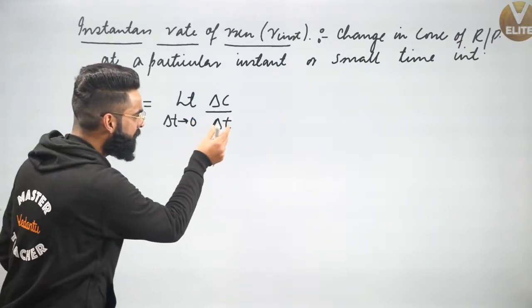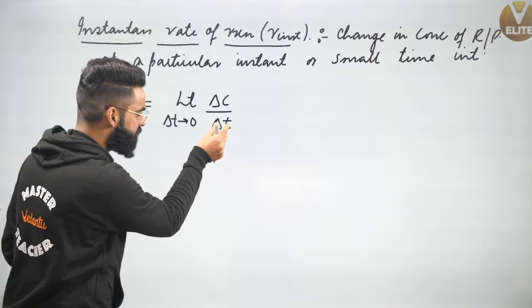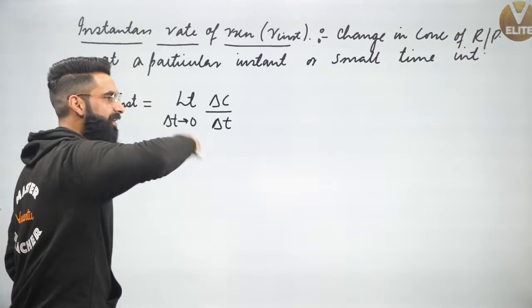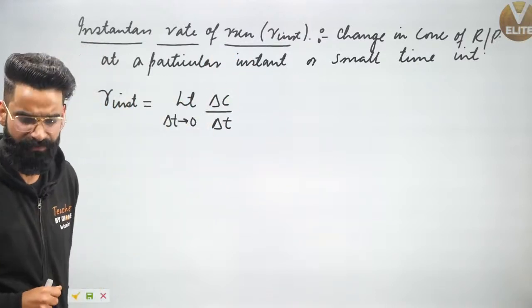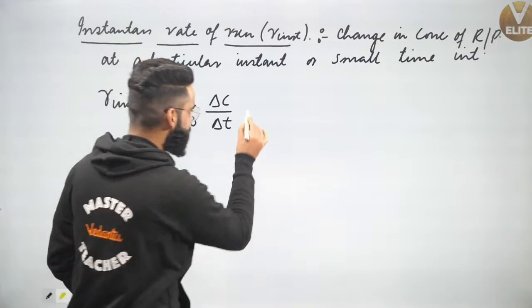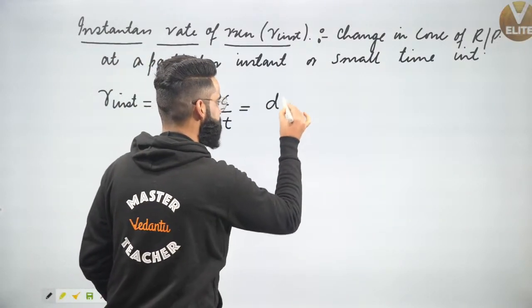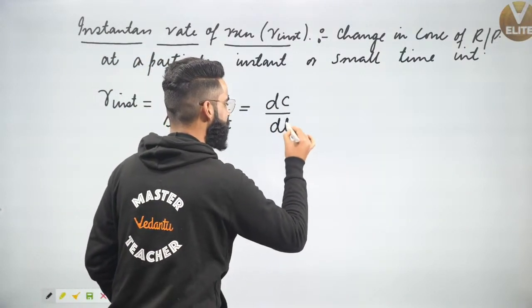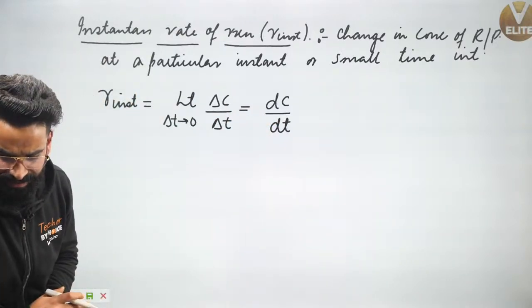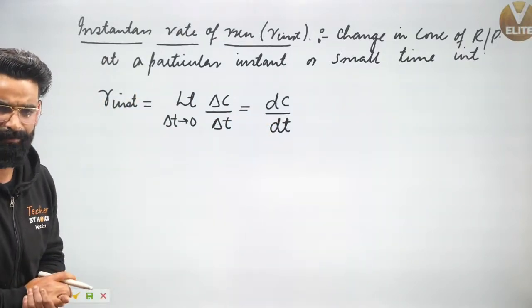I'm approaching the time interval towards 0. If the time interval approaches 0, then my average rate of reaction becomes equal to the instantaneous rate of reaction. Now, guys, this value is going to be simply represented by dc upon dt. This dc upon dt I'll be calling the instantaneous rate of reaction right here.